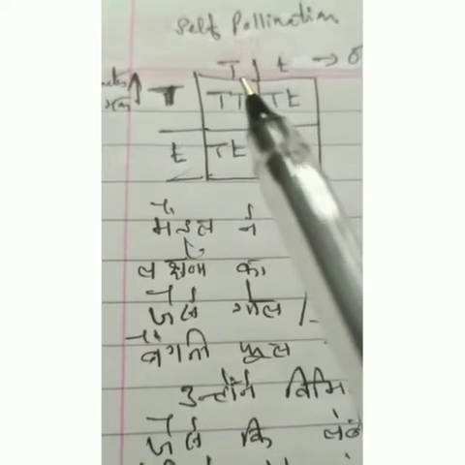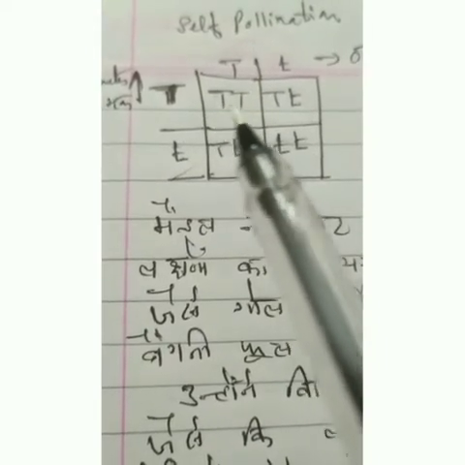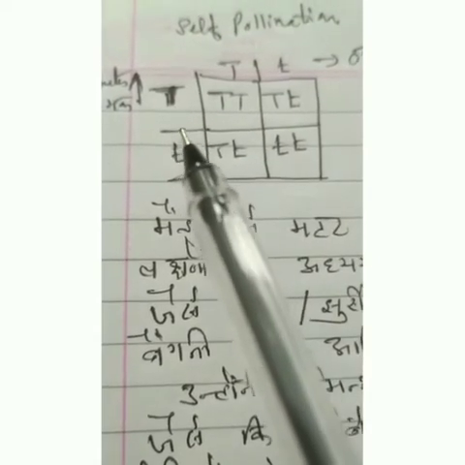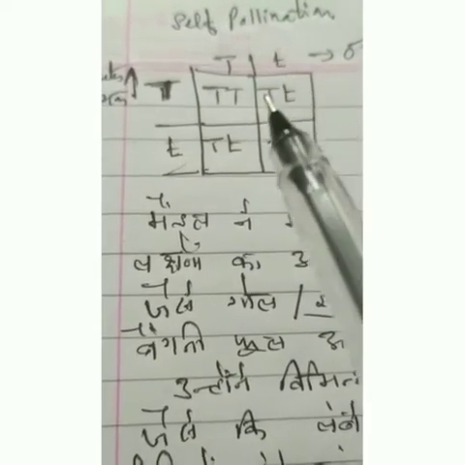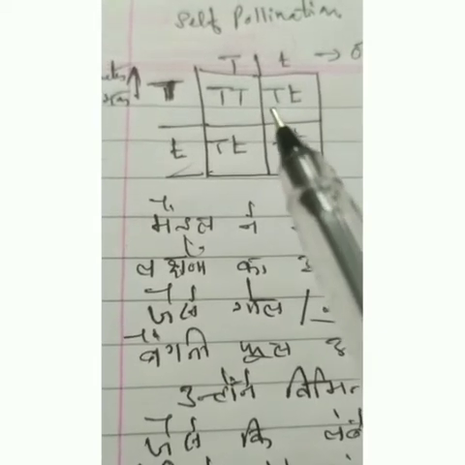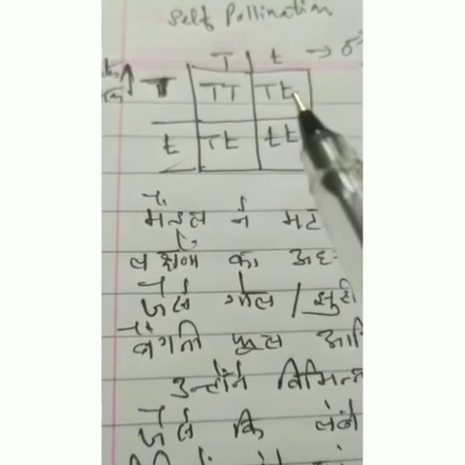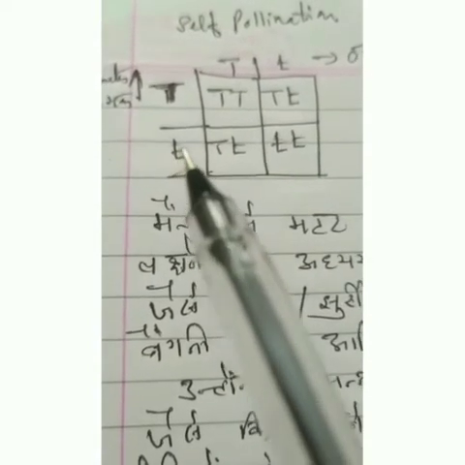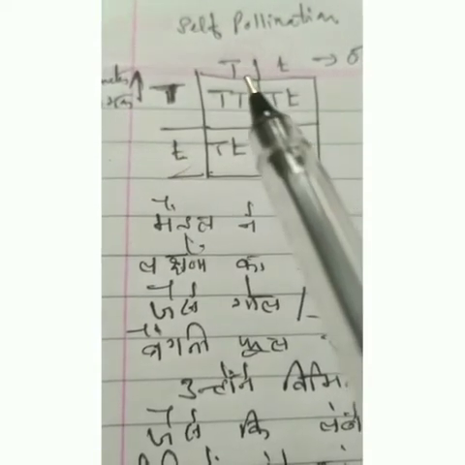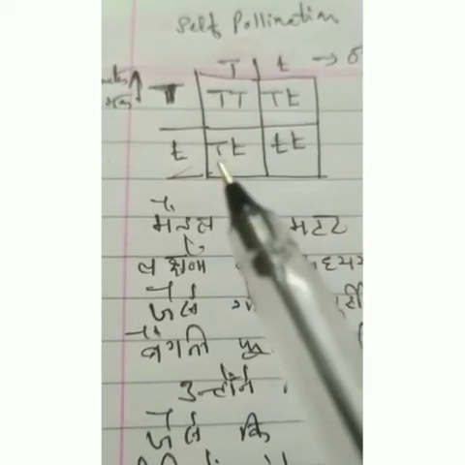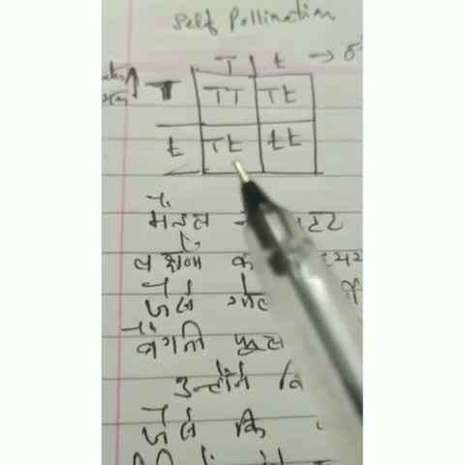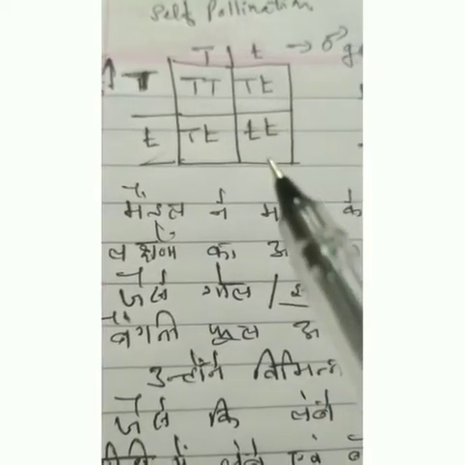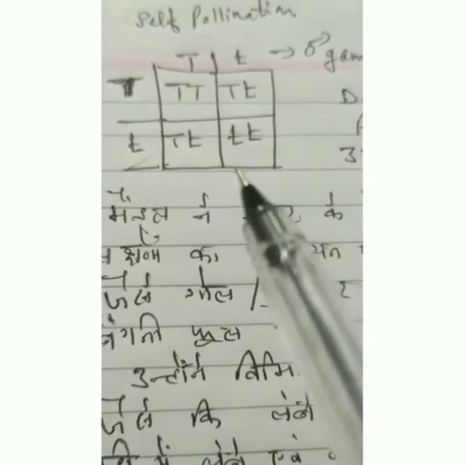Capital T will join with capital T, and we write this as capital T, capital T. When capital T joins with small t, we write the capital letter first, that is the dominating feature, and then the small letter, that is the recessive feature. Again, this is small t and this is capital T, therefore we write capital T first, then small t. And here both are small, therefore we write small t, small t.